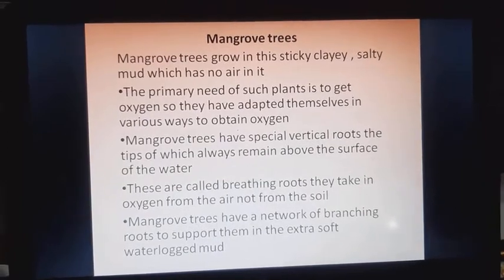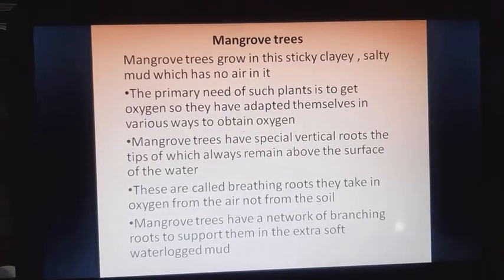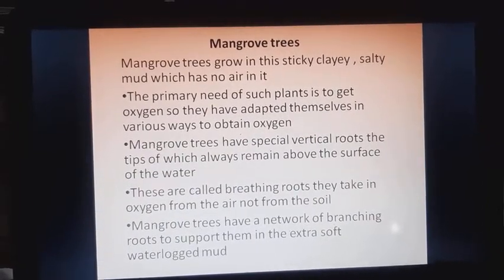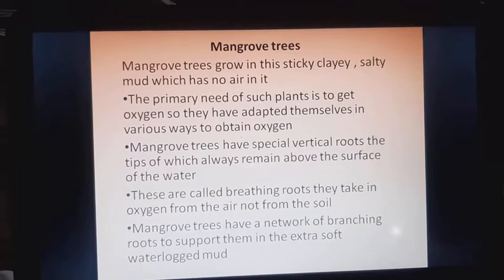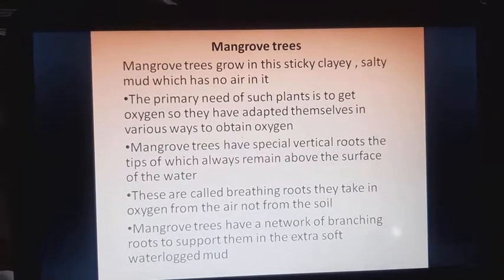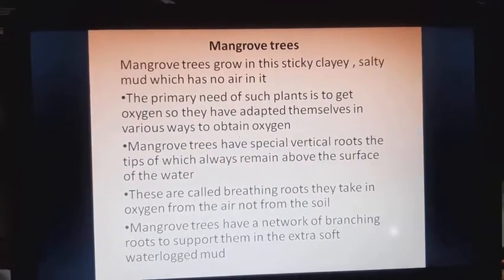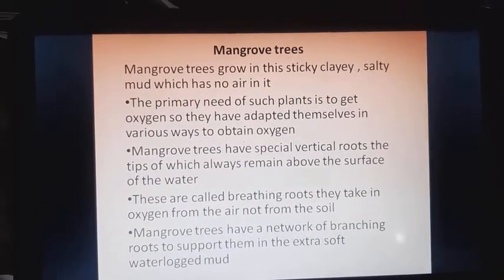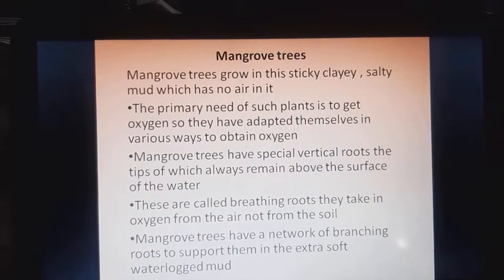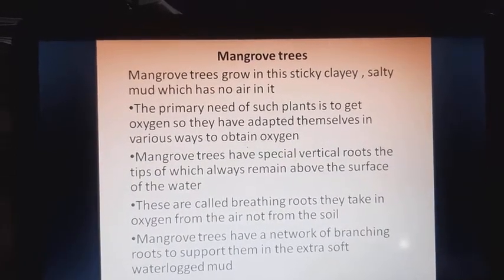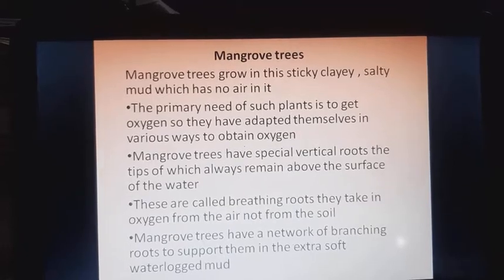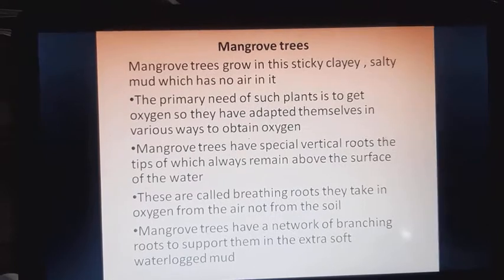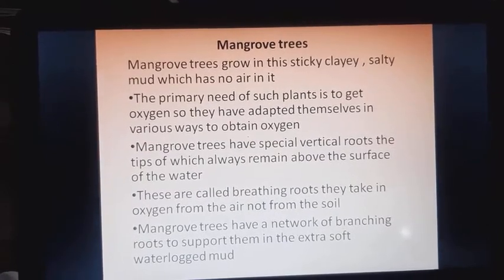Mangrove trees. Mangrove trees grow in the thick, clayey, salty mud which has no air in it. The primary need of such plants is to get oxygen, so they have adapted themselves in various ways to obtain oxygen. Mangrove trees have special vertical roots, the tips of which always remain above the surface of the water. These are called breathing roots. They take in oxygen from the air and not from the soil.